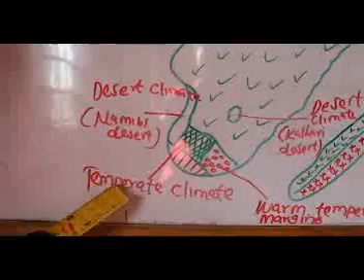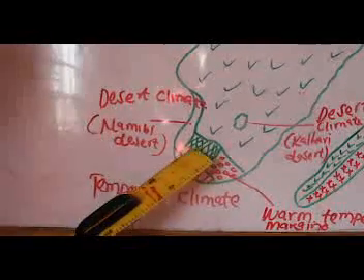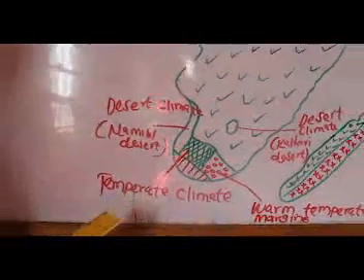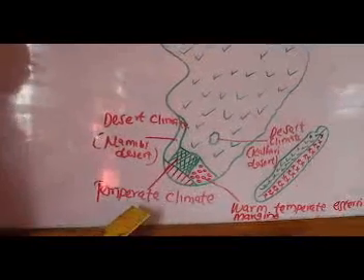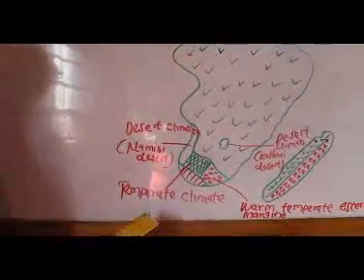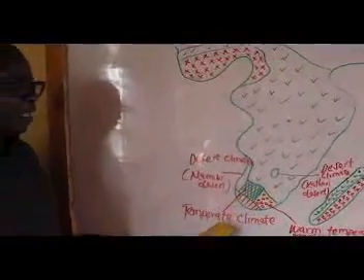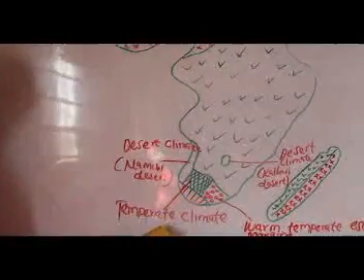It's where we have a temperate climate. That's the position of temperate climate. And remember, we have said temperate climate is also known as a high veld, and it's found in South Africa. This climate is found in a high veld region of South Africa, and the area has high altitude.